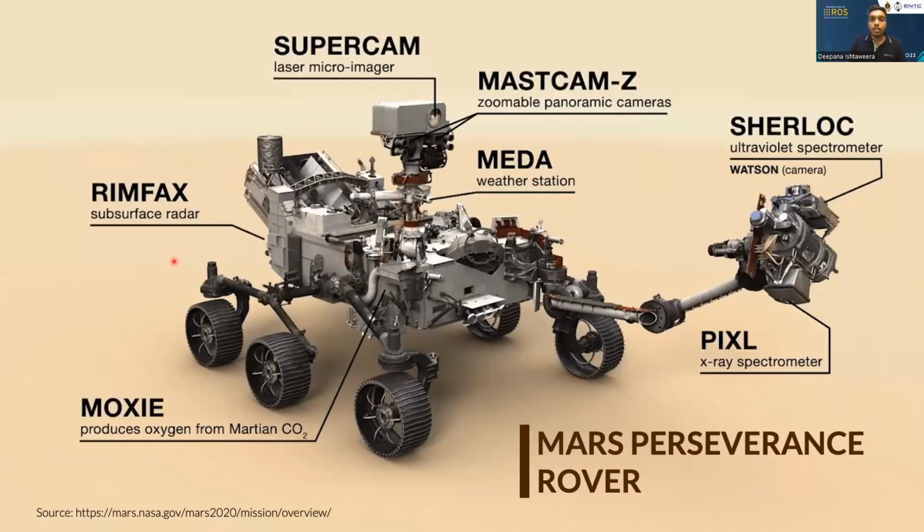For sensors, we actually have lots of sensors, but in this picture we have highlighted several, like the subsurface radar to capture the radar image, the laser micro imager, a zoomable panoramic camera, an ultraviolet spectrometer, and even an X-ray spectrometer. And to get the weather data, there is a separate weather station. Likewise, there are lots of sensors to take input.